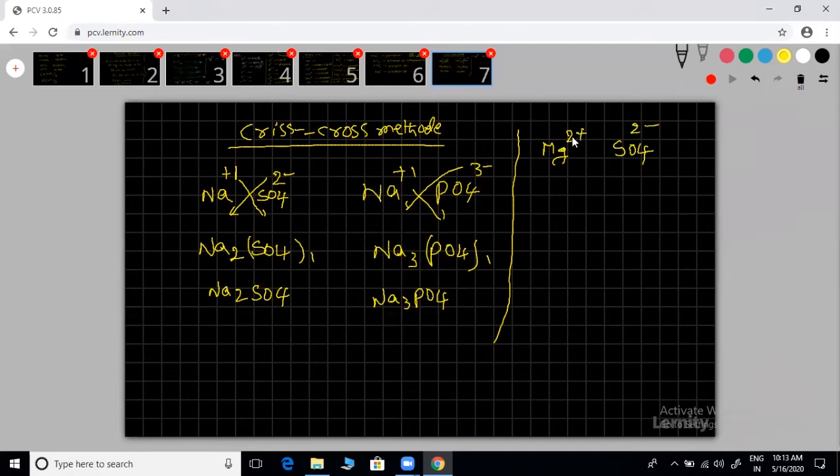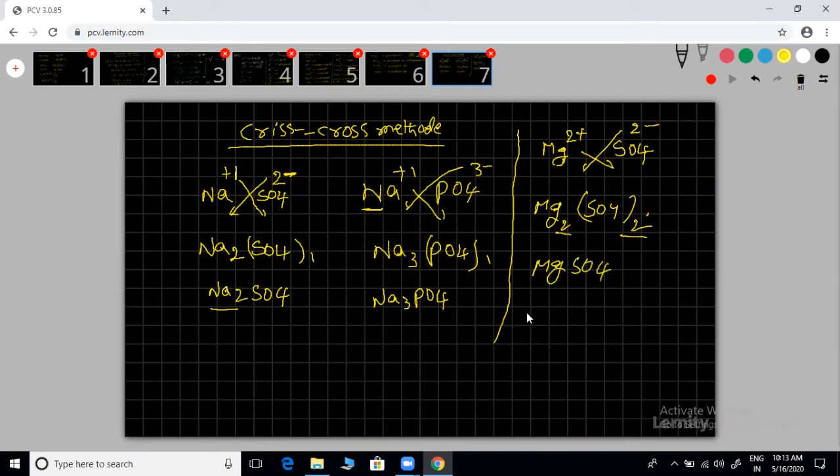SO4 2 minus. Same charges we can cancel each other. See why I am taking 2 Na here: because this is 2 minus, I have to make it neutral. This is 2 minus, and that can be neutralized by 2 positive. That's why Na2SO4. Here Na is plus 1. This is 3 minus. How can I make it neutral? By taking 3 sodium and 1 phosphate, I can make it neutral. That is the reason. And this is also the same thing. 2 positive, 2 negative, it will cancel automatically. Mg2, SO4 taken twice, but these are not the simplest formula. When you write the formula, the 2 will be cancelled. Same number means you can cancel.